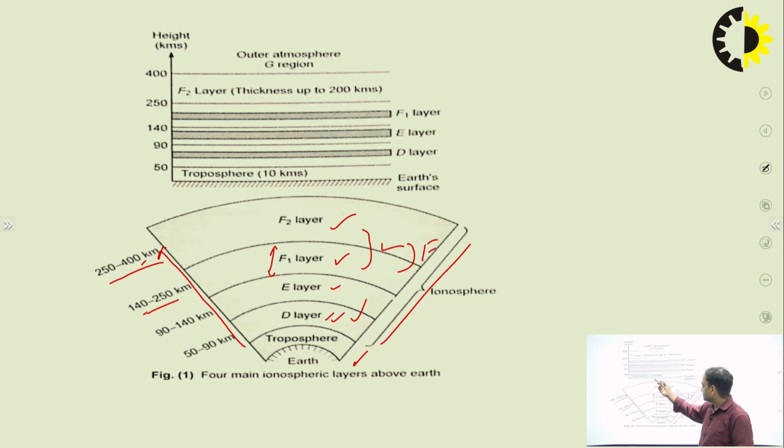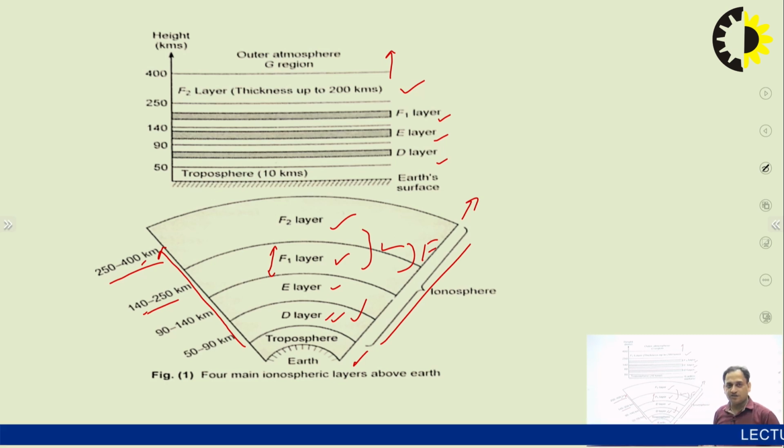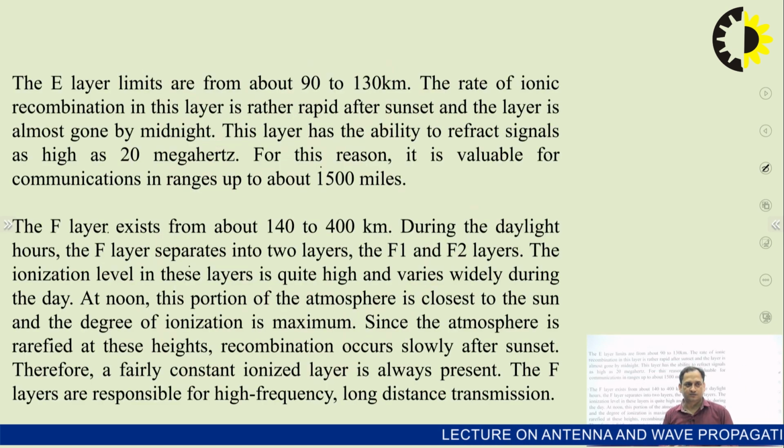Here it is again mentioned, starting from the flat surface of the earth, above it we have the D layer, then the E layer, then the F1 layer and then the F2 layer. Above that is the G region also. This is the outer region of the ionosphere. Above 400 kilometers onwards, the outermost region is called the G region, right? In it, different satellite communication kinds of applications can occur.